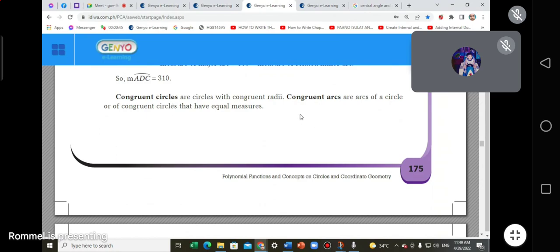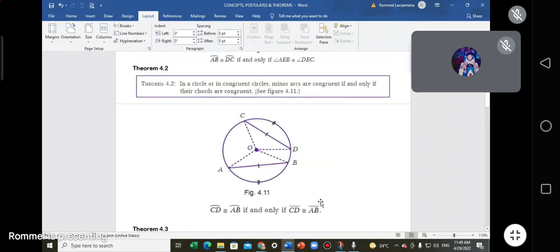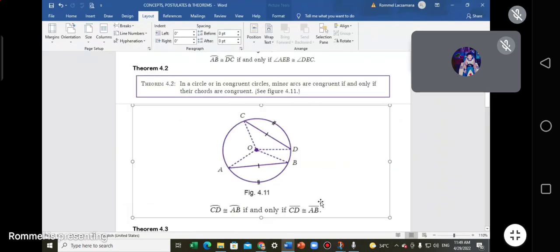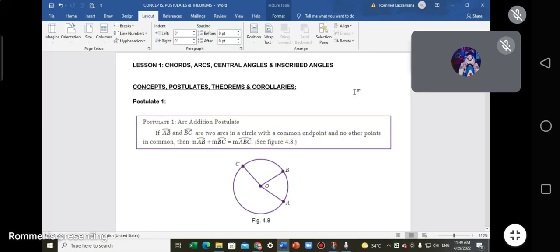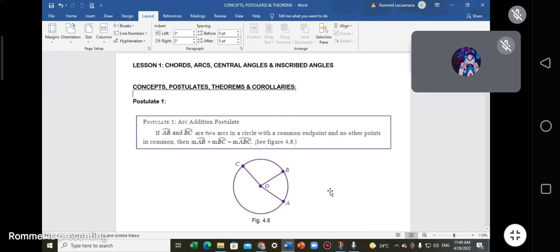This will be actually expounded to you more when we tackle the different theorems. I have here this one. Everybody, this is just a Word document. I just copy pasted these ones, screenshots, crop, and then copy pasted. Lesson one: chords, arcs, central angles, etc. And then we go concepts, postulates, theorems.